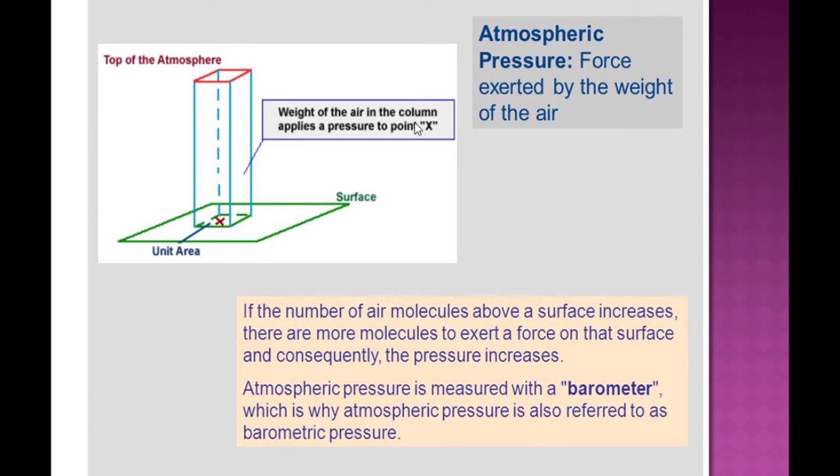The weight of the air in the column applies a pressure to the point X. This is a unit area and this is the total surface. This is the process of how atmospheric pressure is calculated. Basically, atmospheric pressure is measured with a barometer, which is why atmospheric pressure is also referred to as barometric pressure.